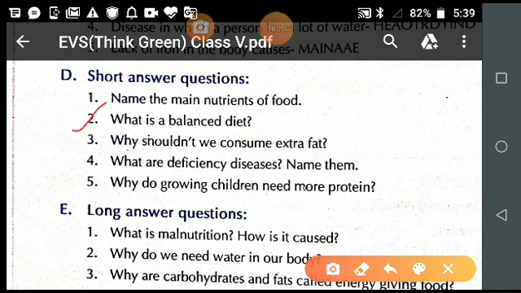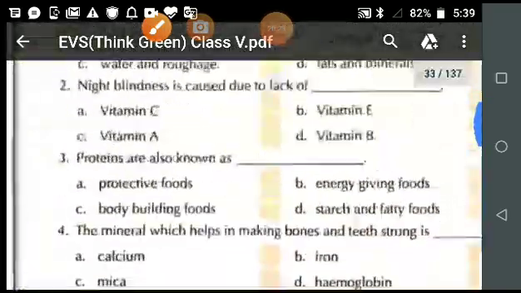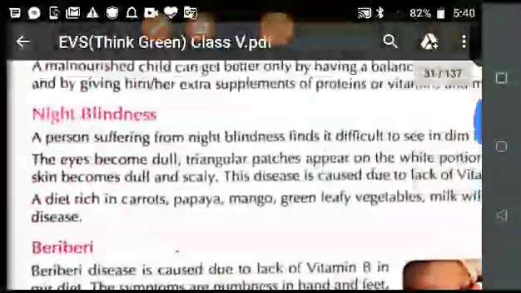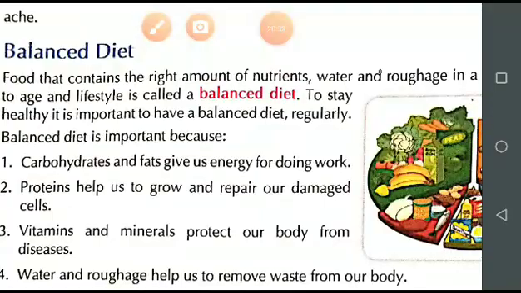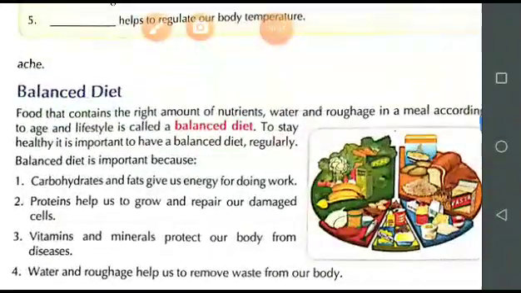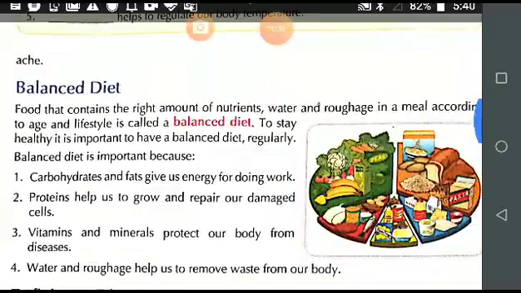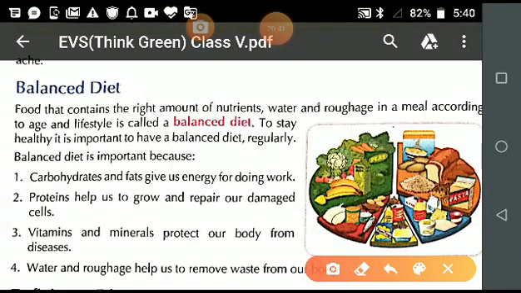See, balanced diet is very important for us, and there are five main nutrients. Is it clear?